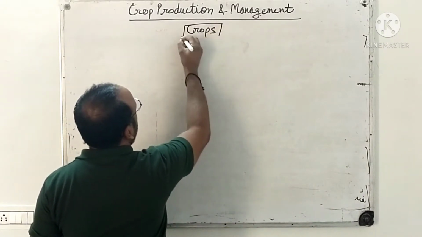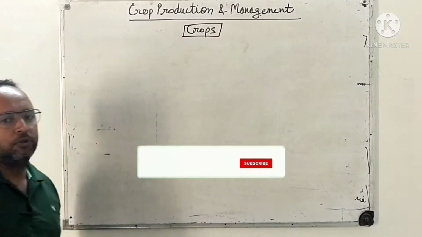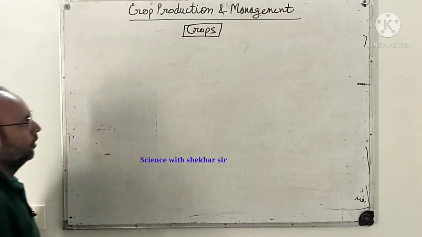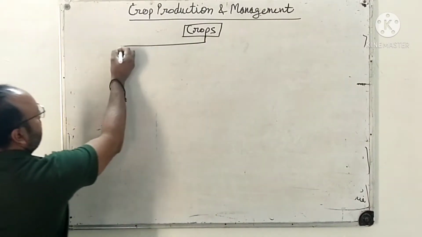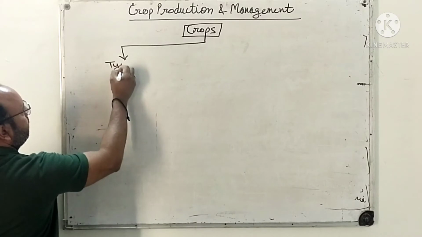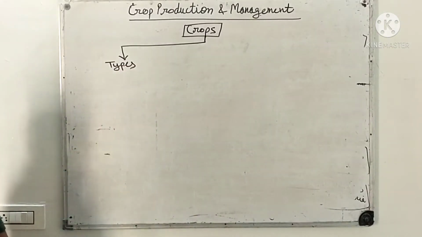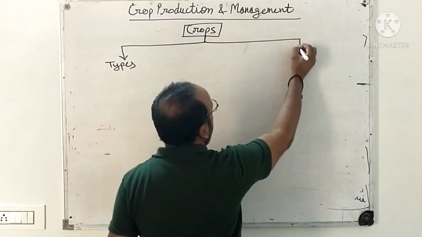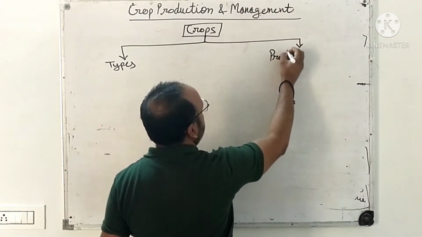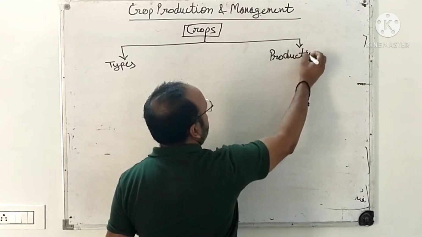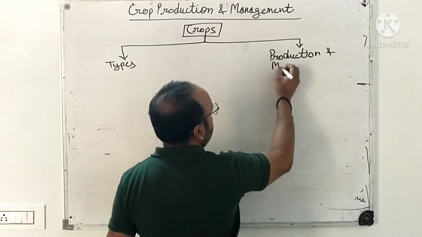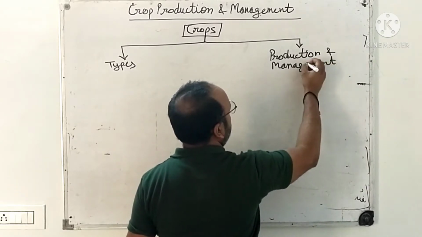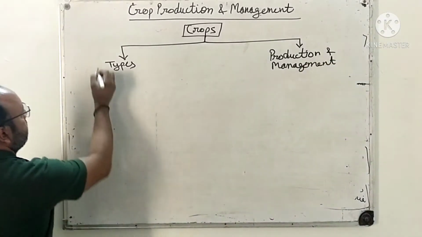Crops, we know that if the same kind of plants are grown in the field, that is known as crop. In this, first we discussed the types. What are the types of crops? Then we studied about the production and management. This we have studied in this chapter.